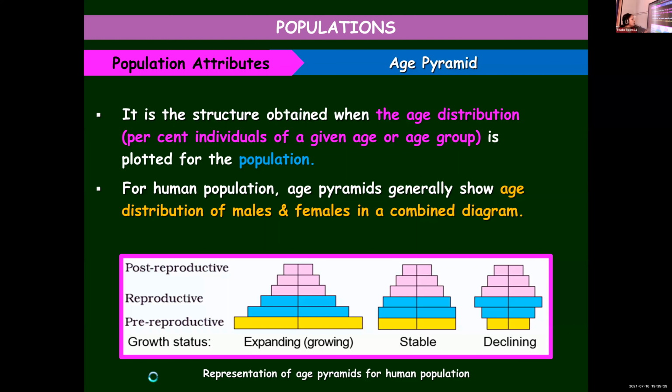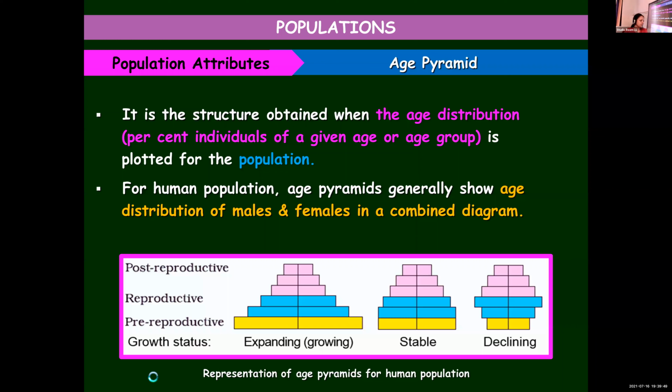Whereas in a balanced one, which you can see in the second diagram, the population is neither declining nor growing, because the birth rate and death rate are balanced over there. It means more or less the same percentage of individuals belong to the different categories. So it is considered to be stable, neither declining nor expanding.